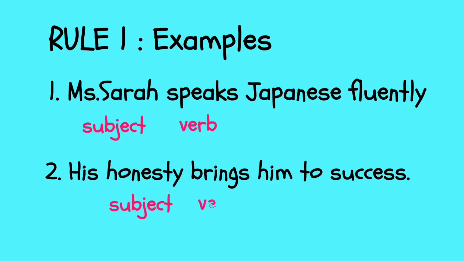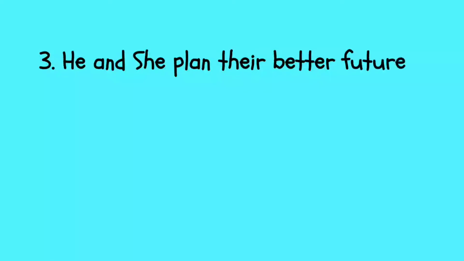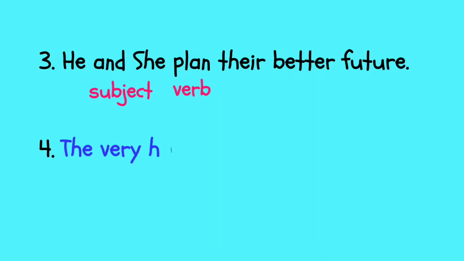the third singular person. Okay, now let's continue with example number 3, with a different difficulty, or a different thing to consider whenever we try to make a sentence. Number 3, we have: he and she plan their better future. The subject here is plural, he and she. So because they are plural, the verb plan is without s. He and she plan their better future.